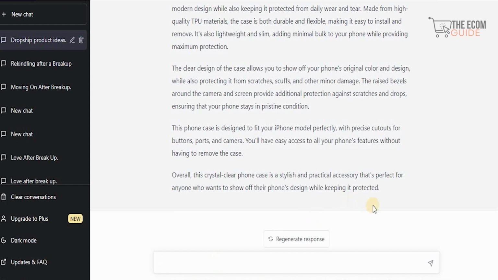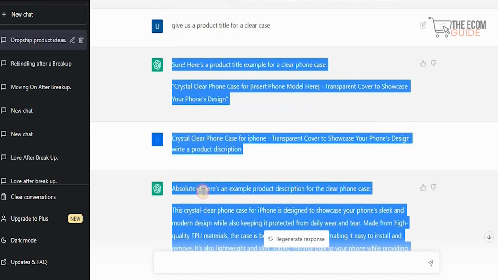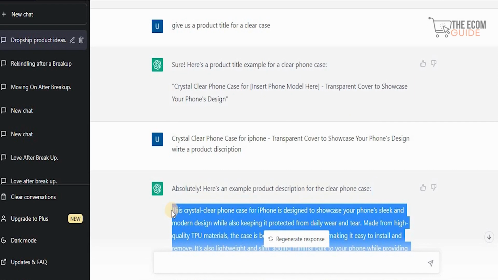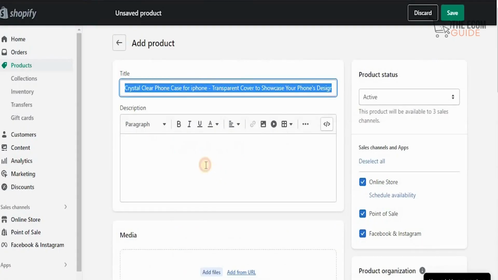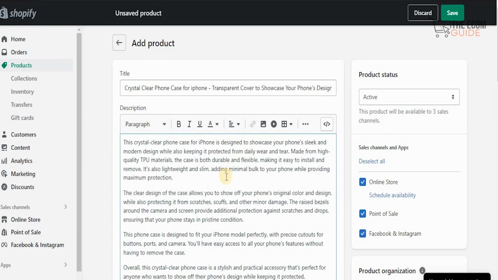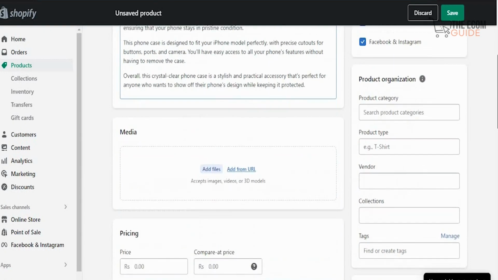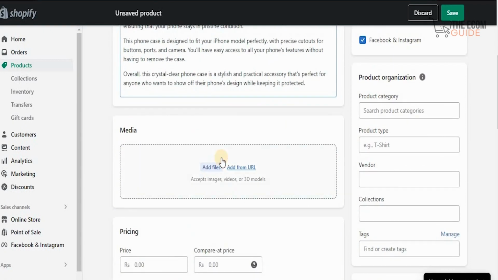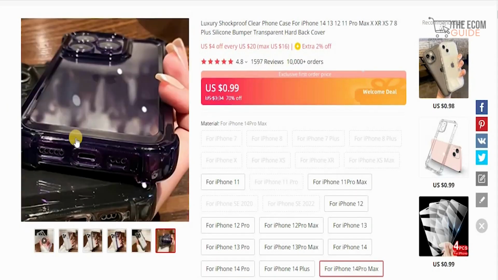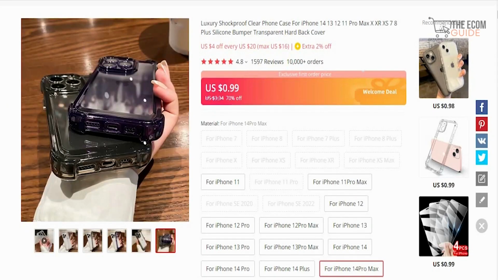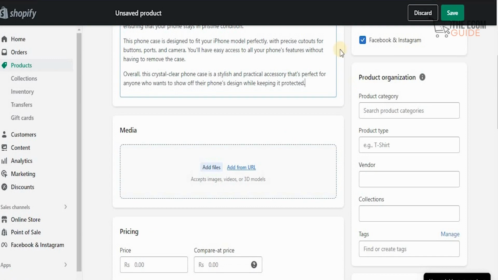Once this product description is completed, all you need to do is copy this information from here, and once you copy this information from here, just add it to the description over here and you're done. Now let's scroll down and say we want to add the media files. So it's quite simple, guys. All we need to do is save this picture, and once we save this picture, we need to upload this picture over here and we're good to go.